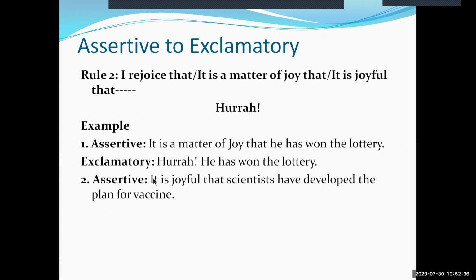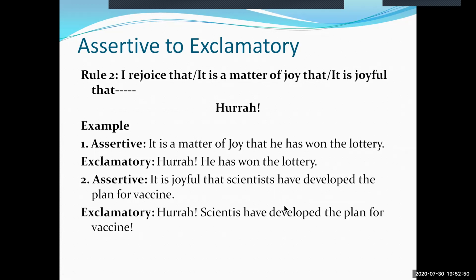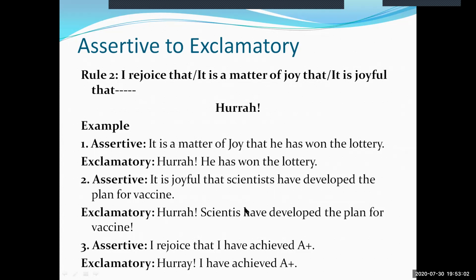At example 2, we can see a sentence that reads, it is joyful that scientists have developed the plan for vaccine. Its exclamatory form will be, hurrah, scientists have developed the plan for vaccine. Number 3, I rejoice that I have achieved A plus. Its exclamatory sentence will be, hurrah, I have achieved A plus.